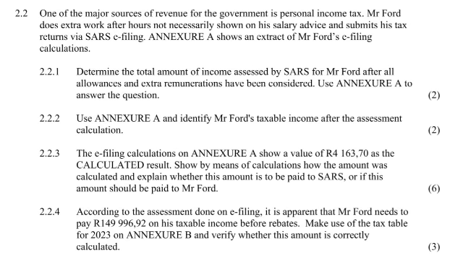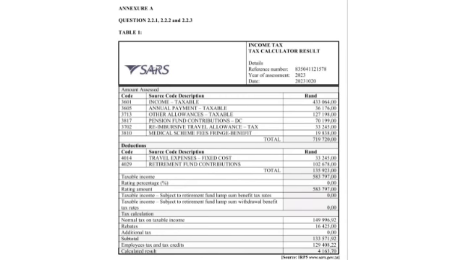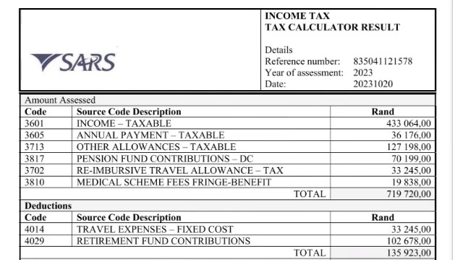Our first question in 2.2.1 says determine the total amount of income assessed by SARS for Mr. Ford after all allowances and extra remuneration have been considered. Use Annexure A to answer the question. So we are going to look into our SARS document to find the total amount of income that Mr. Ford earns. You are seeing in Annexure A, we are going to zoom into it a little bit. Remember, what we are looking for is the total income that he receives.